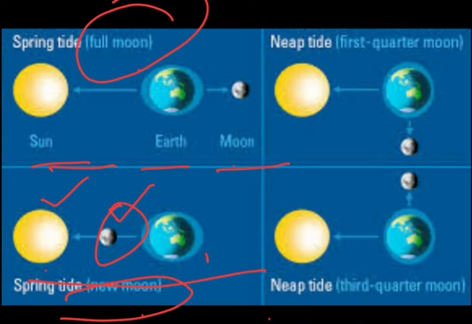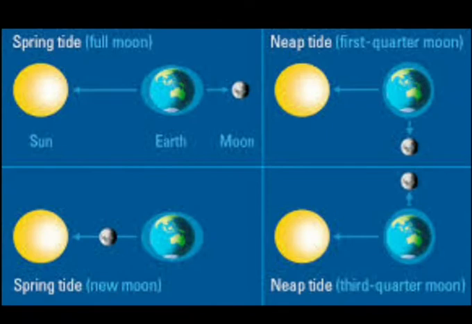Now we will talk about the next one, neap tide. So when the moon is in first and last quarter, as you can see here, sun is here, earth is here, moon is here. Here also sun is here, earth is here and moon is here. So when the moon is in its first and last quarter, the ocean water gets drawn in a diagonally opposite direction by the gravitational pull, resulting in low tides. So these tides are called neap tides.